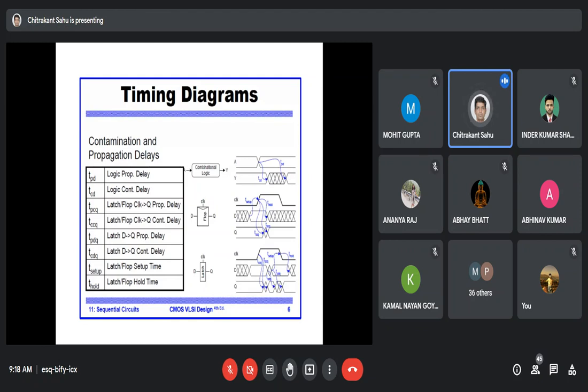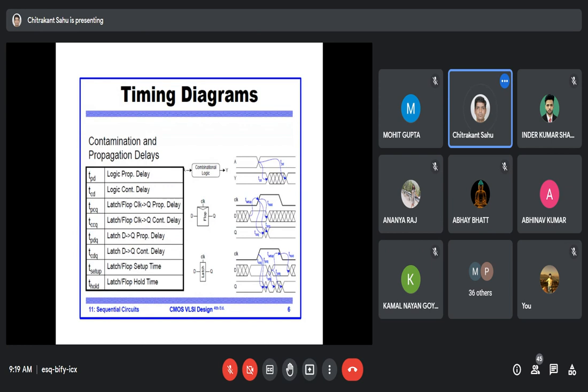So if the clock is applied, then the D will always give the output at the edge-triggered condition. It can be positive edge triggered or negative edge triggered. Here we are considering positive edge triggered. That is why, in every timing diagram, you can see at D2 and the clock there is an arrow, a blue line, that is called the setup line.